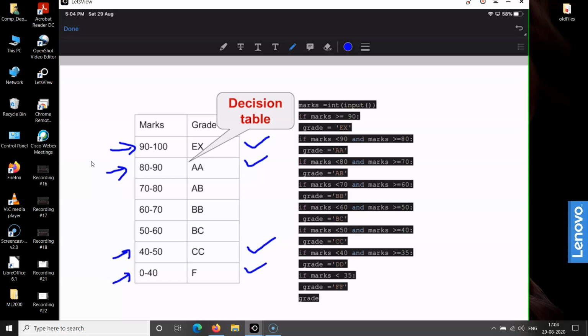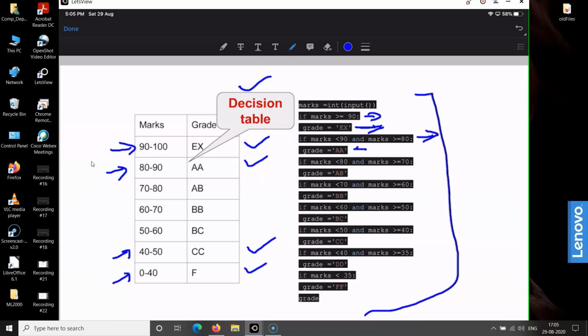This kind of table is called the decision table, and we can implement such a decision table with the help of programs like this. Please note here that this decision table is implemented with the help of many conditional statements, like if marks is greater than or equal to 90, then grade equal to X. This statement is called the conditional statement, and this is called the clause of the conditional statement. Similarly, this is the clause of the conditional statement and this is the condition statement.